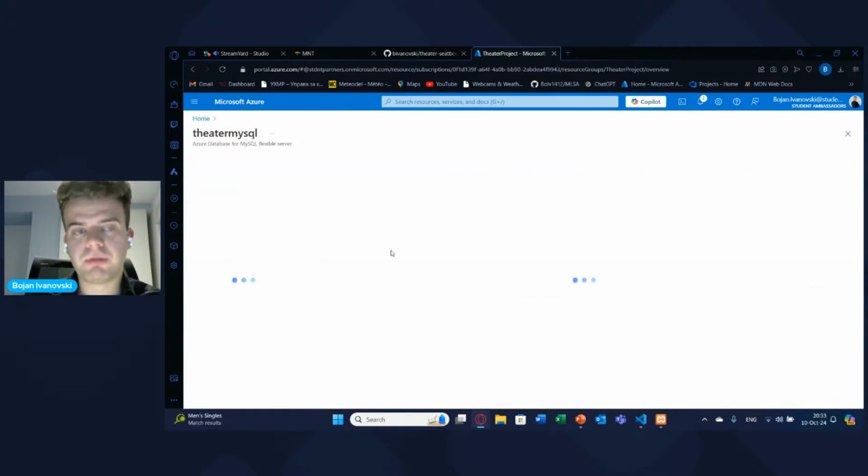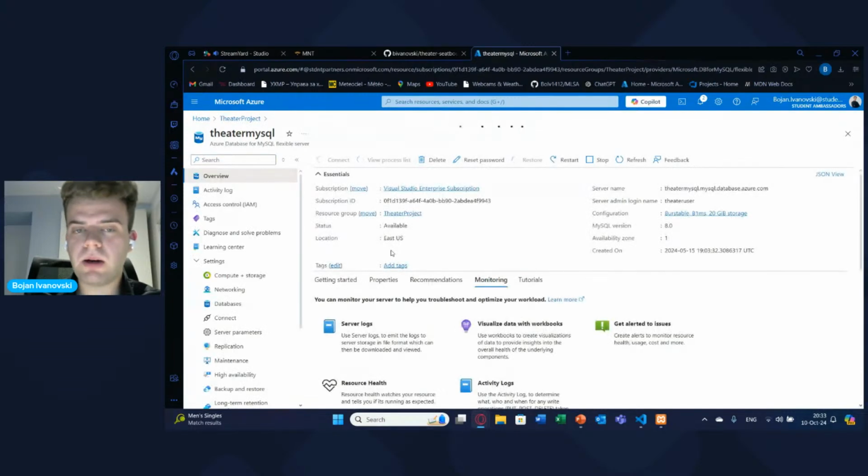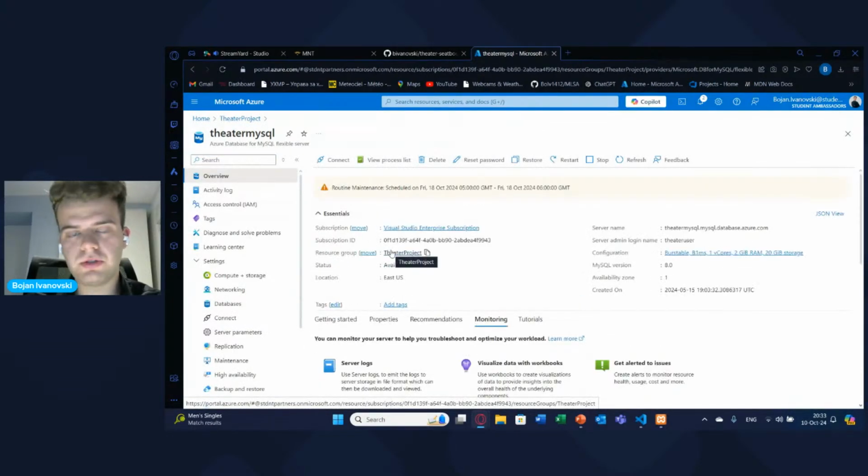Okay, so for the MySQL server, now I want to show you a very interesting thing that I think you might come up to this part till now, because you would say, okay, so I have my database locally set up, and all my schemas, my tables can be found there.